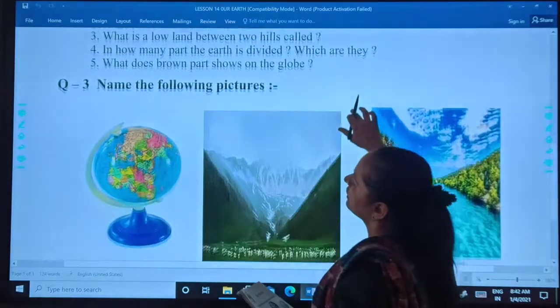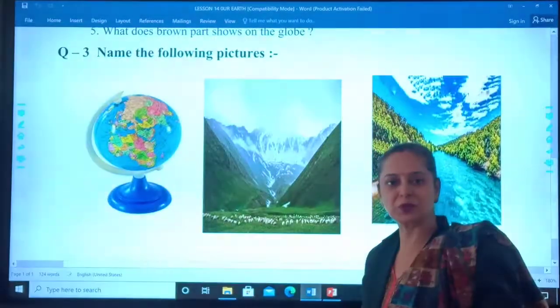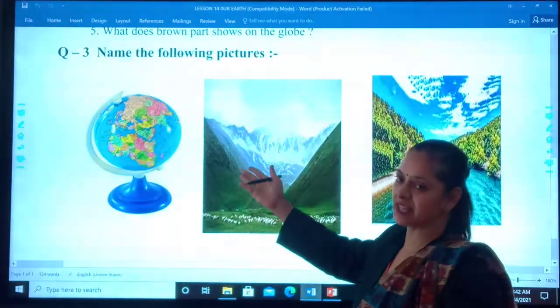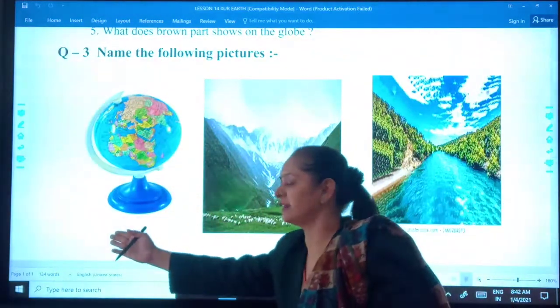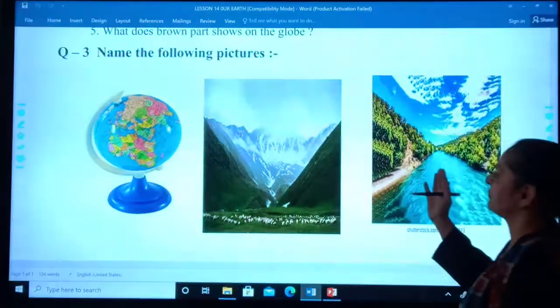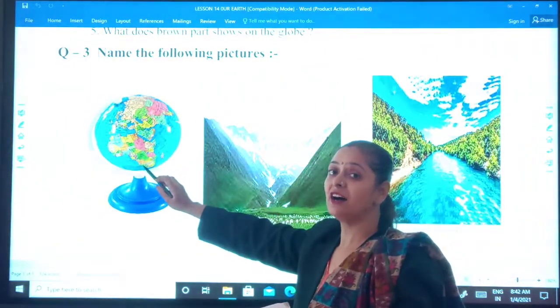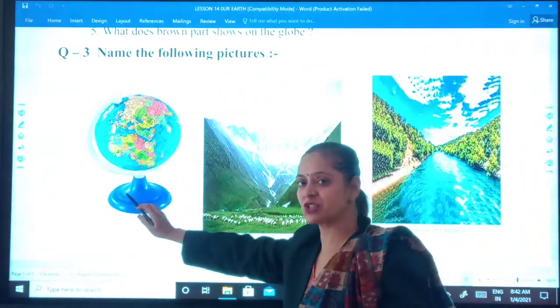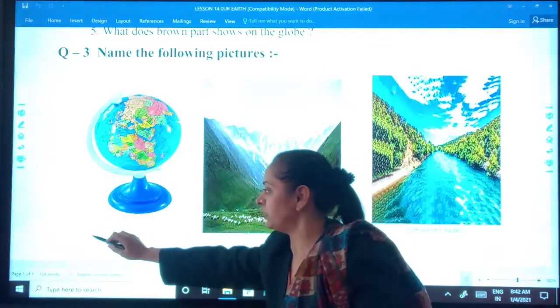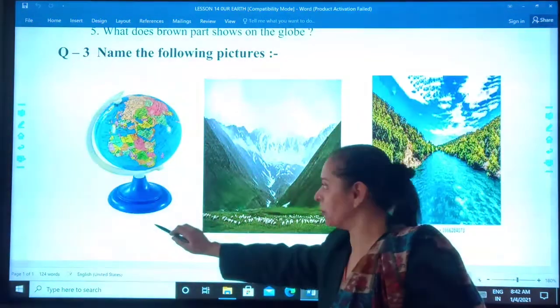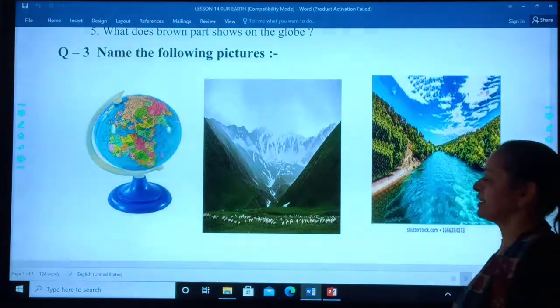Now, something interesting for you students. You have to just see the image and write the name over here. See. What is this? Yes, it's a model of earth that is called globe. So you will be writing over here globe. What is this? Tell me.